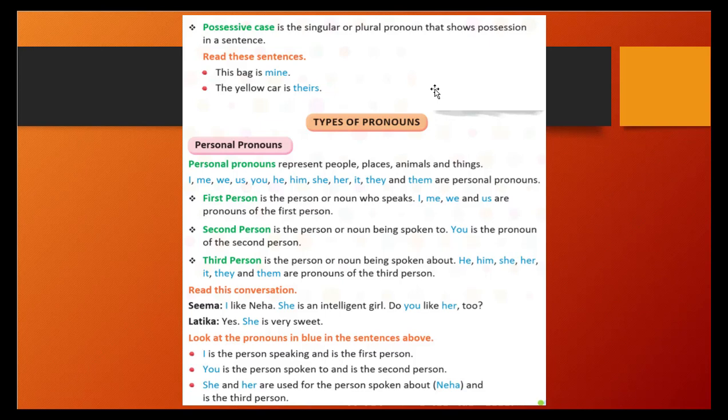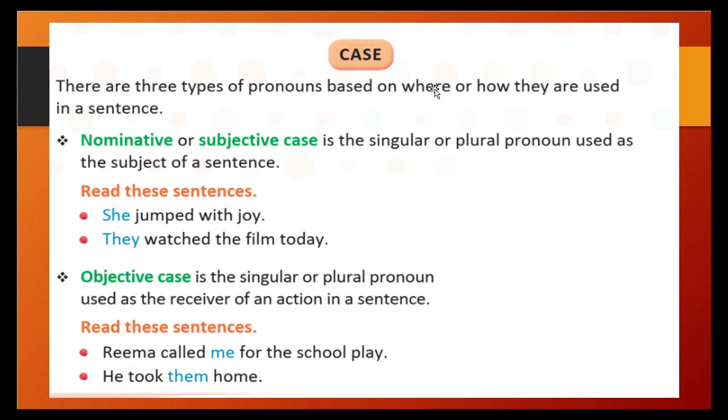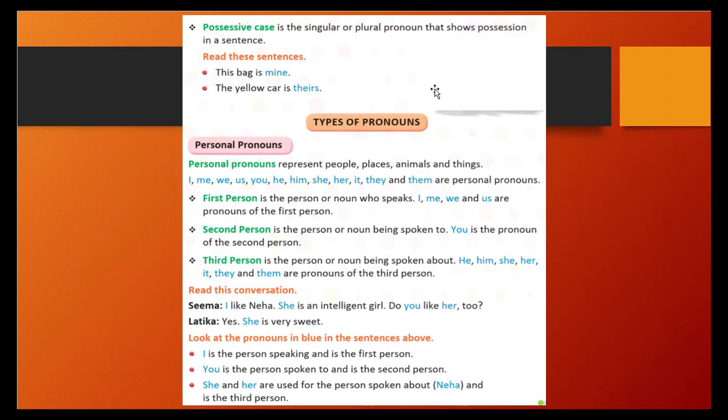The first person is a person or a noun who speaks. Who is speaking? If Raj is speaking, or Sanjay, or Hina or Meena is speaking, that time, the pronouns I, me, we, and us of the first person will be used. If you see your nominative case, in that we have used "she jumped with joy." Who jumped with joy? She, right? So here you are talking about the person who is doing the action. So that time we will use I, me, we, and us.